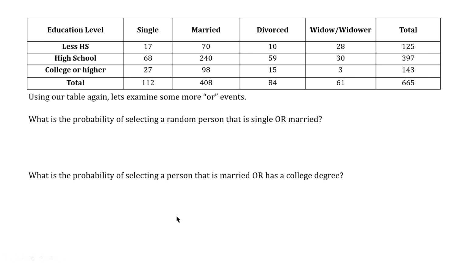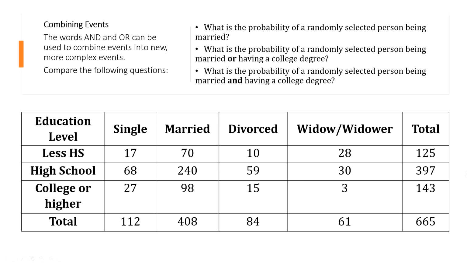The probability of randomly selecting a person who is married is just 408 divided by the total number of people, which is 665. That's the first one: 408 divided by 665.